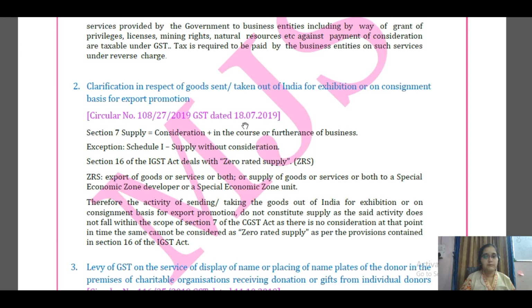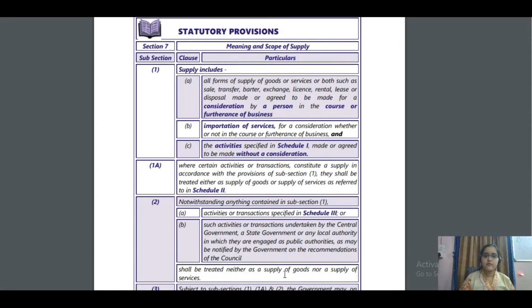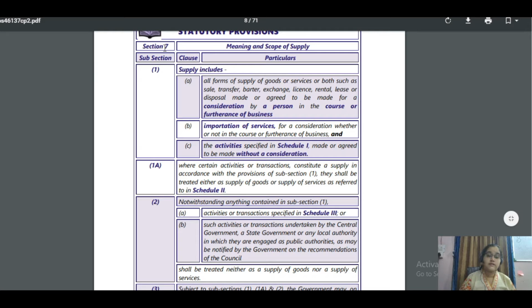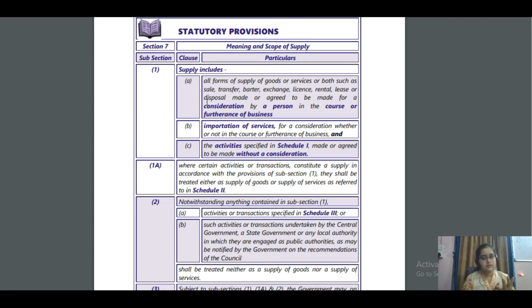Here, first we need to study the definition of supply once. The supply definition is given in section 7, right? Section 7 subsection 1 defines supply. What does it say? Supply includes all forms of supply of goods or services or both, such as sale, transfer, barter, exchange, license, rental, lease, or disposal made or agreed to be made for a consideration by a person in the course or furtherance of business.